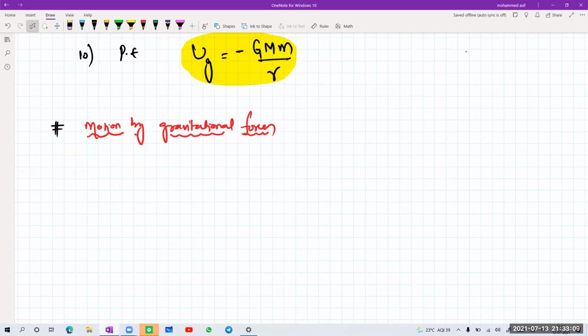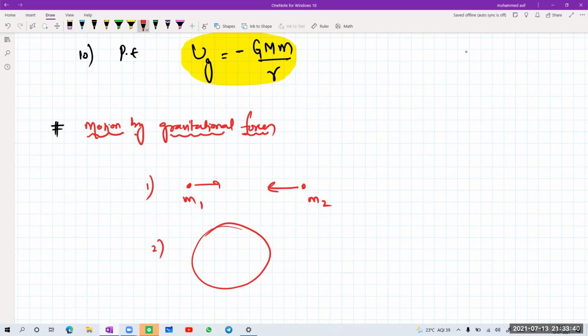Now see, I'm talking about particles which are moving towards each other due to mutual attraction. That is one way by which the gravitational force is exerted. For example, this is one particle of mass M1 and this is another particle of mass M2. They may be mutually moving towards each other, so there may be a gravitational force between them. That is one case. In the other case, a particle is moving in a circular path, like the electron revolving around the nucleus; there is also a gravitational force.